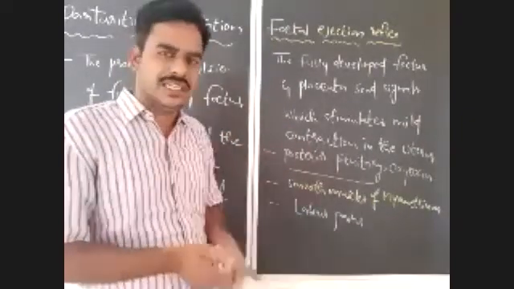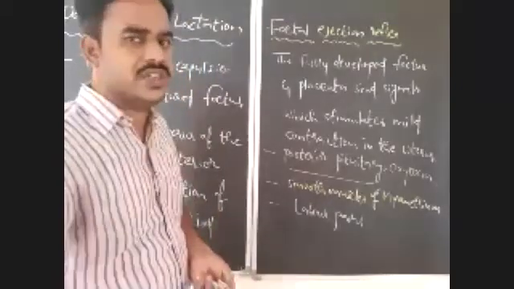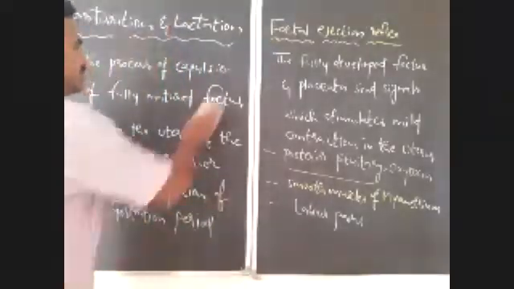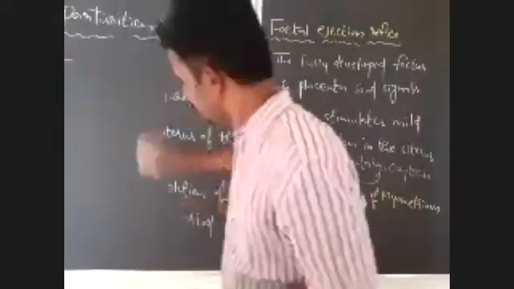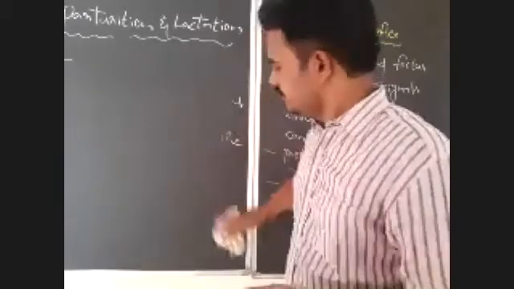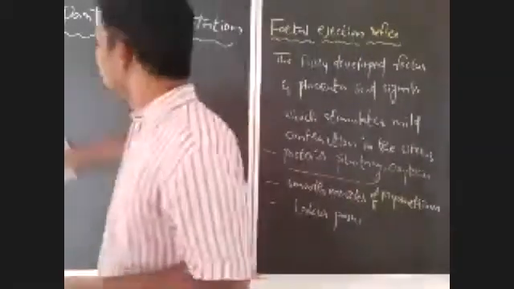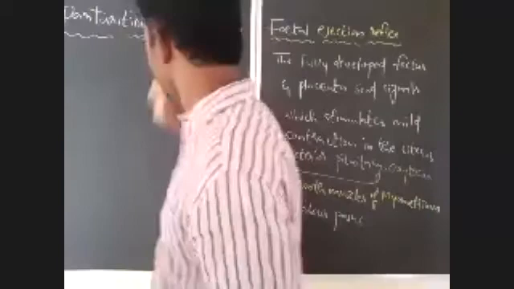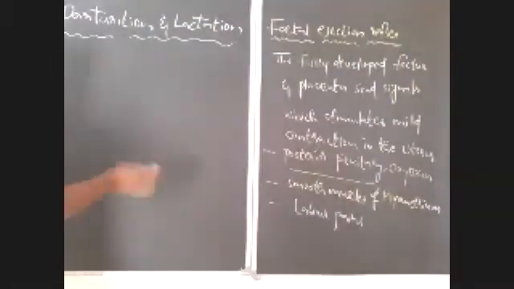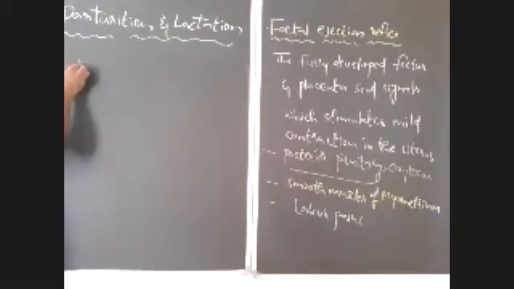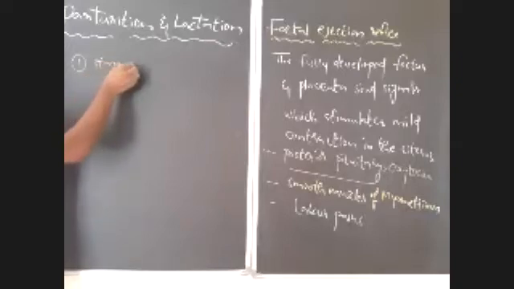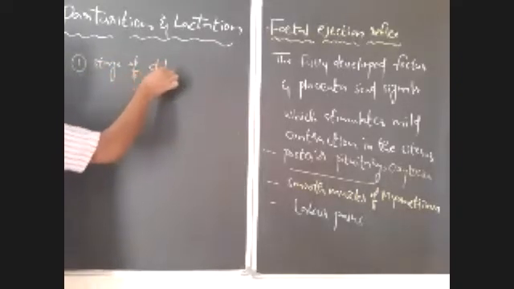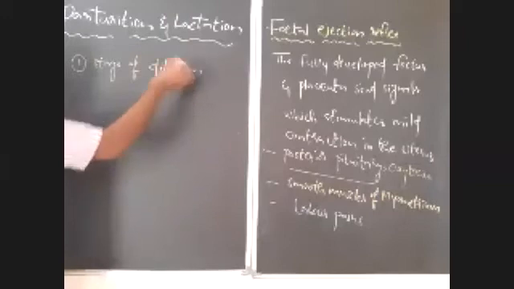During these labor pains, we can notice 3 stages. What are the 3 stages? Now we discuss. There are 3 stages in the labor pains. The first stage is the stage of dilation.